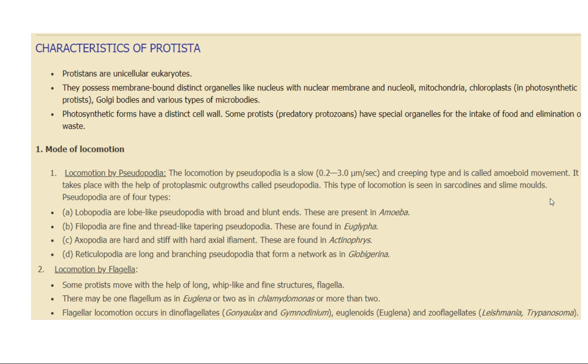Then locomotion by flagella is also seen. They are fine whip-like structures. There may be one flagellum in case of euglena, or two in case of Chlamydomonas, or maybe more than two. Flagellar locomotion occurs in dinoflagellates, euglenoids, and zooflagellates, which we are going to take up. I have also tried to give you some extra information on these, which is not in your syllabus, but those who are preparing for NEET can take help from these notes.